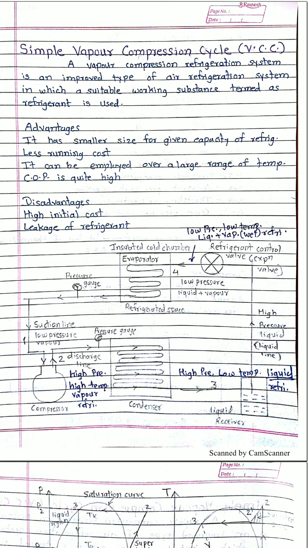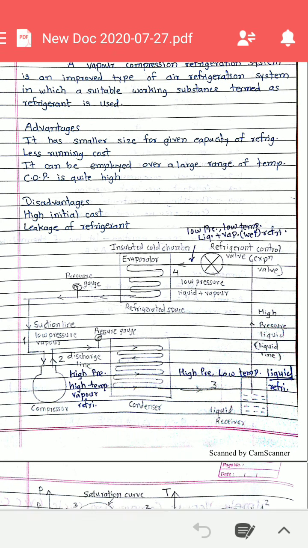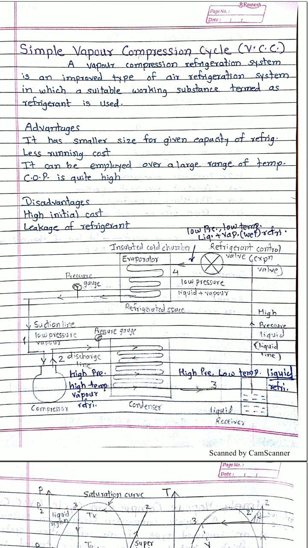Here the vapor compression refrigeration system is an improved type of refrigeration system. Improved means lower temperatures can be achieved with the help of this system, in which a suitable refrigerant can be used. Suitable means suppose my requirement is to reduce the temperature up to minus 50 degrees Celsius. With air this is not possible, and phase change of the air is also very difficult.